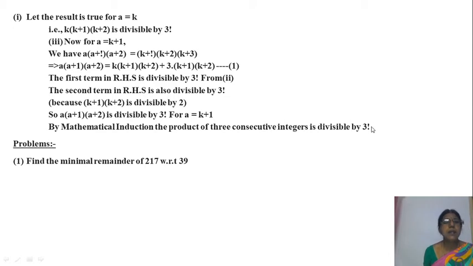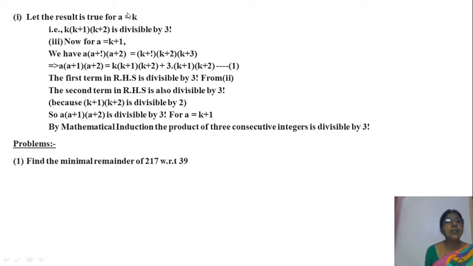So what is the statement here, ma? We take 3 consecutive integers A, A plus 1, A plus 2. Now this product is divisible by 3 factorial. We proved it by using mathematical induction. For that purpose, first we take case 1, A equal to 1, and we showed that the product is divisible by 3 factorial, or 6. Next, the second case.